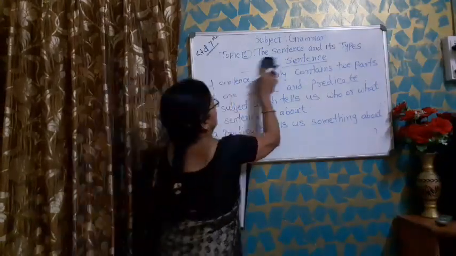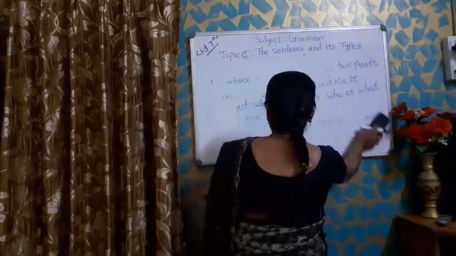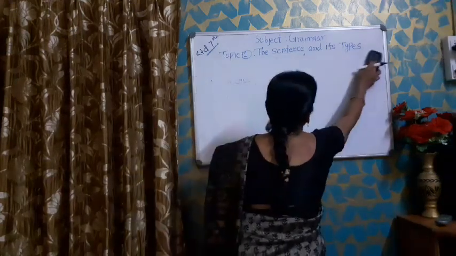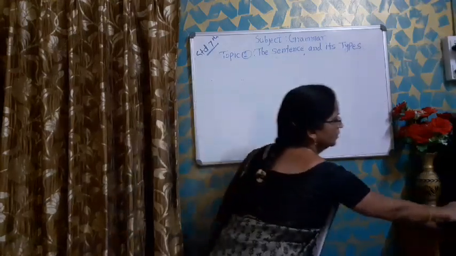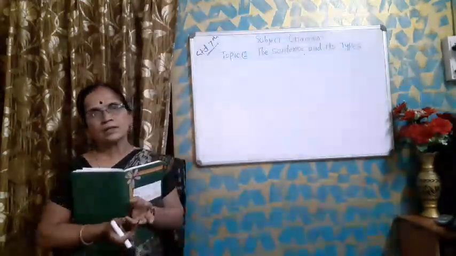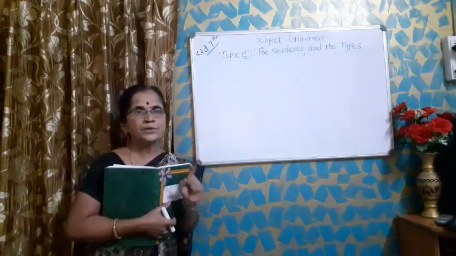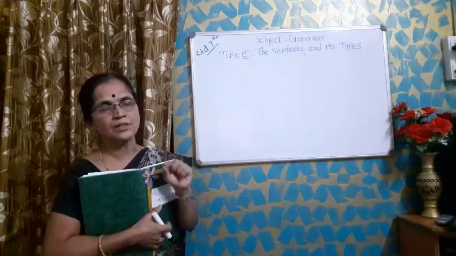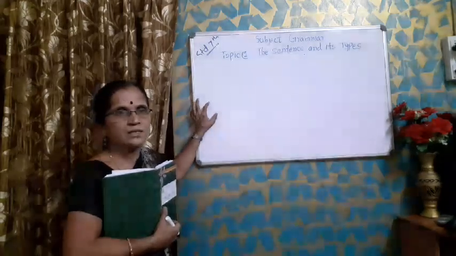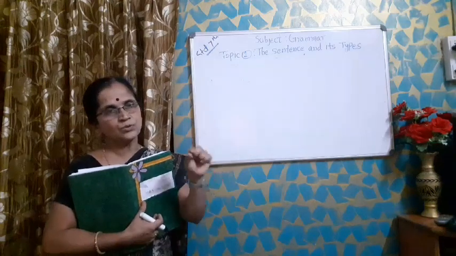Now while writing a sentence, we have to take into account some important things. Always a sentence begins with a capital letter. When you are going to write any sentence, the first letter of the sentence should be capital. And the next thing, you have to use punctuation marks according to the type of sentence. Suppose it is an assertive sentence, we have to use a full stop.